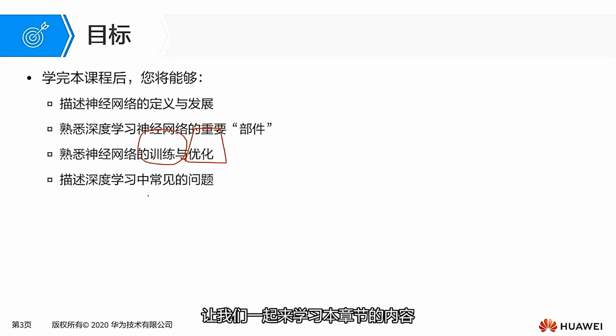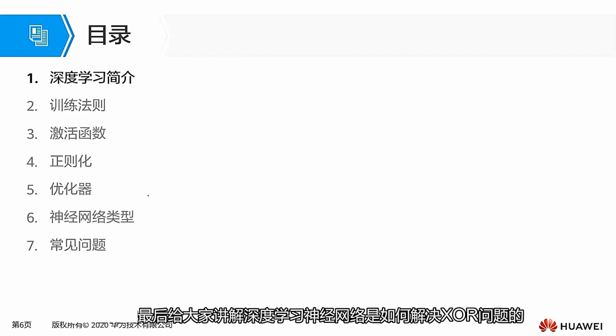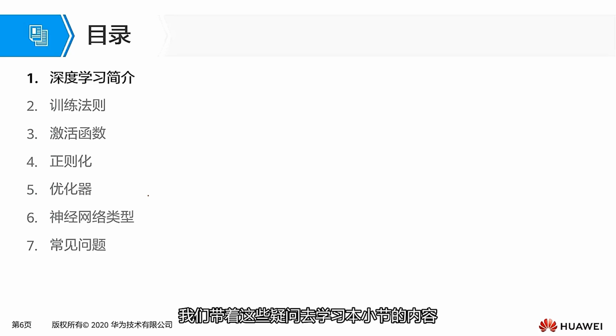The first section is an introduction to deep learning, mainly focusing on the relationship between machine learning and deep learning. How is deep learning defined, and how did some important algorithms like neural networks in deep learning come into being? Finally, I will explain how deep learning neural networks solve the XOR problem. We will study the content of this section with these questions in mind.